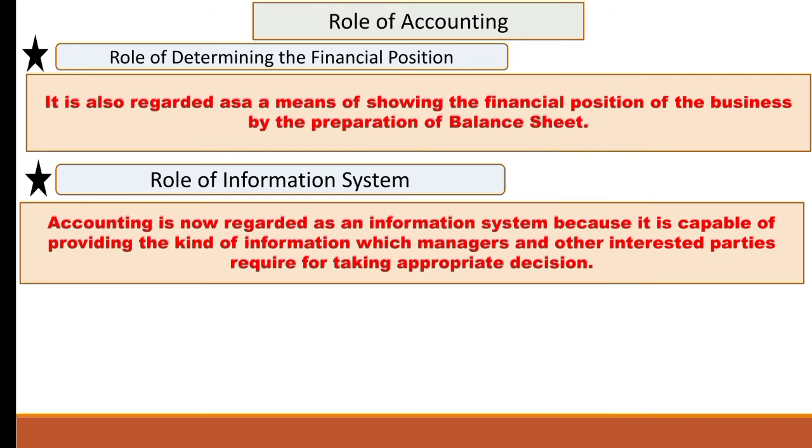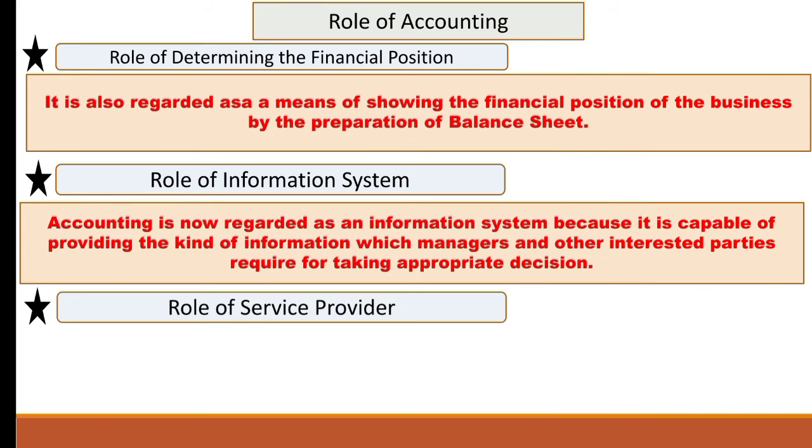Accounting information includes profitability and financial position of the business. So this information is acquired by the interested parties so that they can take appropriate decisions whether to invest in the business or not, whether to grant some loan to the business or not. So all these decisions depend upon the information provided by the organization.